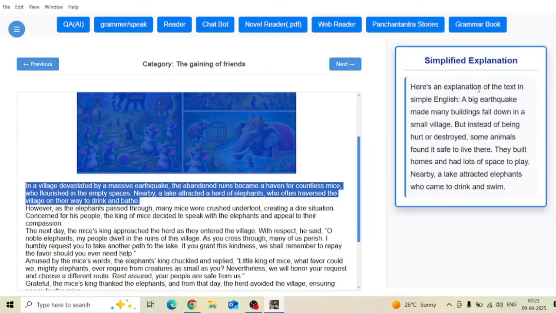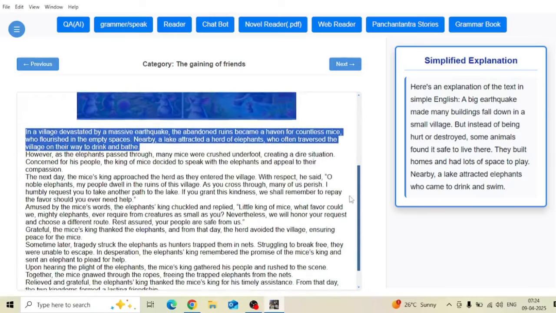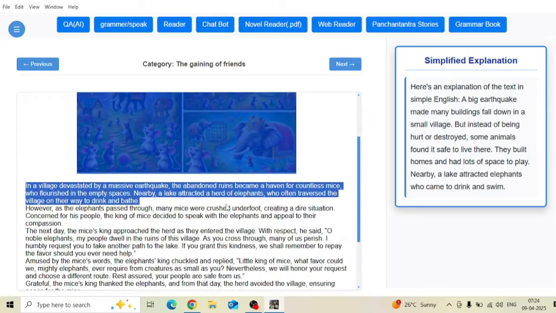See, you got it. Here's an explanation of the text in simple English. A big earthquake made many buildings fall down in a small village, but instead of being hurt or destroyed, some animals found it safe to live there. They built homes and had lots of spaces to play. Nearby, a lake attracted elephants who came to drink and swim. Yes, compare this one. This is the simplified version of the paragraph. You can do this to any number of words and any number of paragraphs.